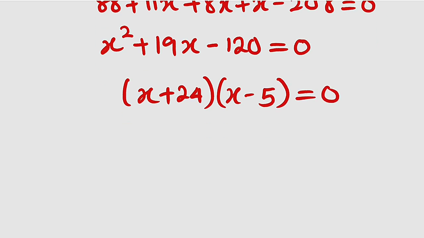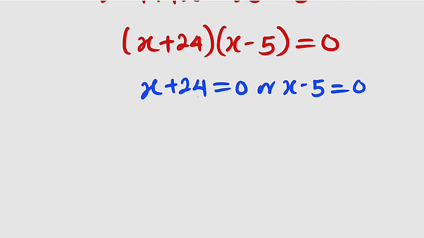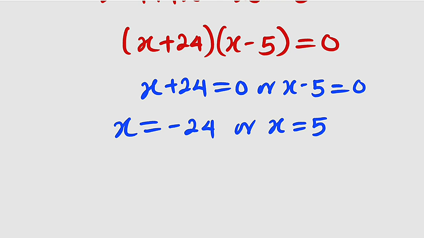Set each factor equal to 0. It implies either x plus 24 equal to 0 or x minus 5 equal to 0. Take 24 to the other side, we have x equal to negative 24. Or you take the other one to the other side, it becomes positive. So x is either equal to negative 24 or 5.